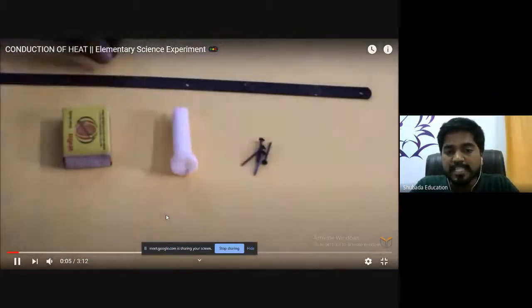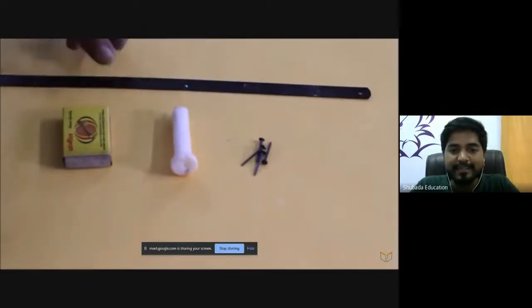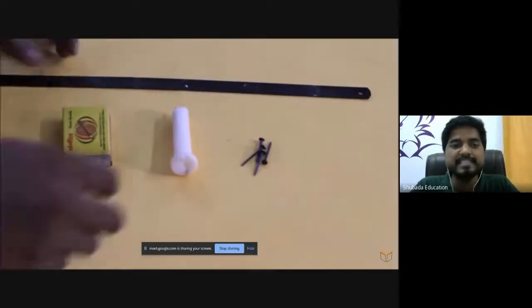Let us take a matchbox, a candle, and some nails. This is the hacksaw blade. It is mainly made of metal.